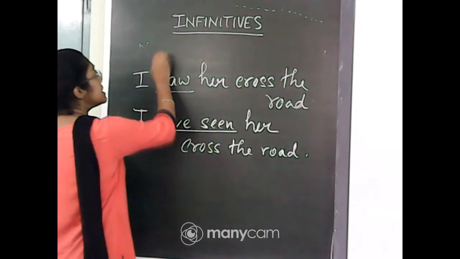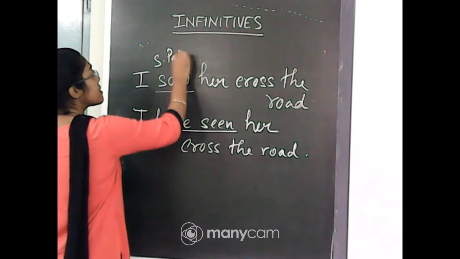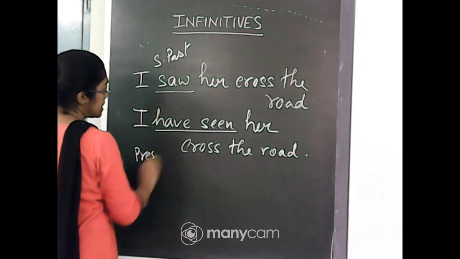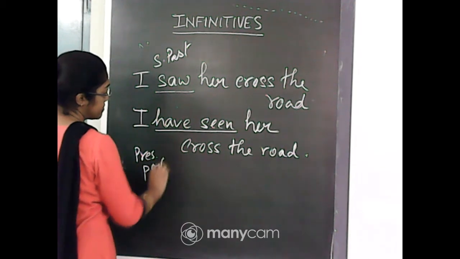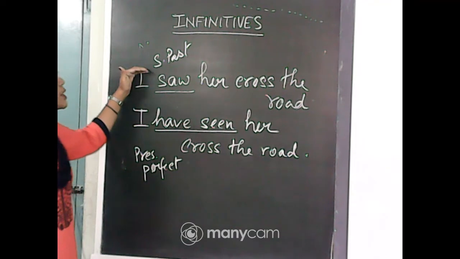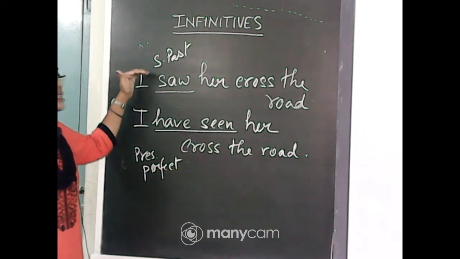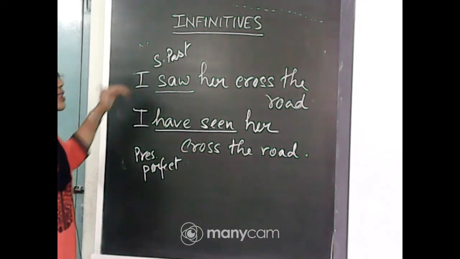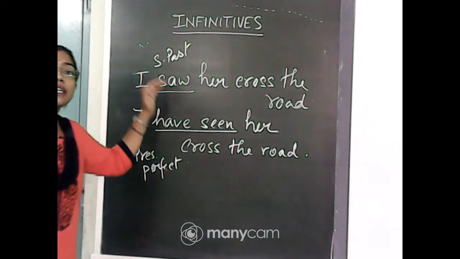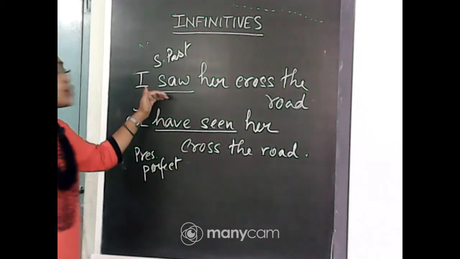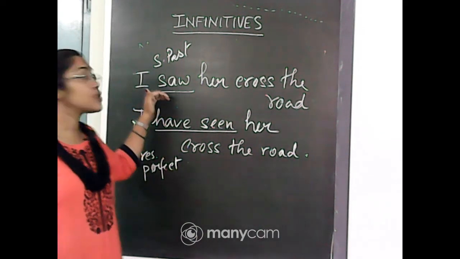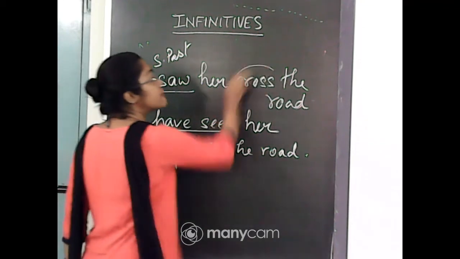This is simple past, this is present perfect. I am using "I" in both sentences. Only the tenses are different, and as there is a difference in tense, I am actually changing the main verb.